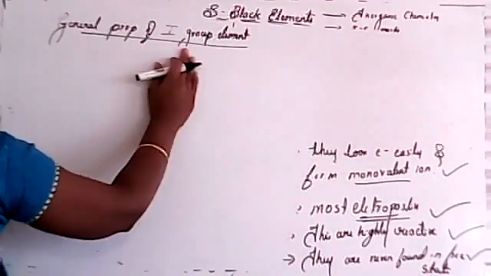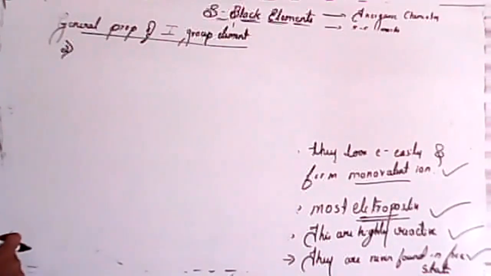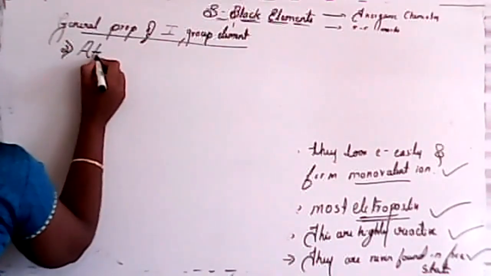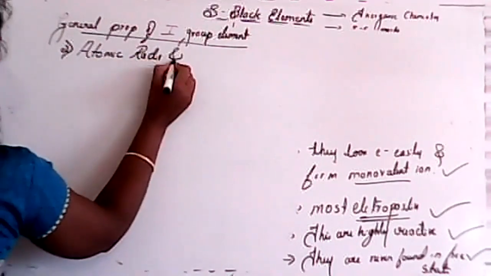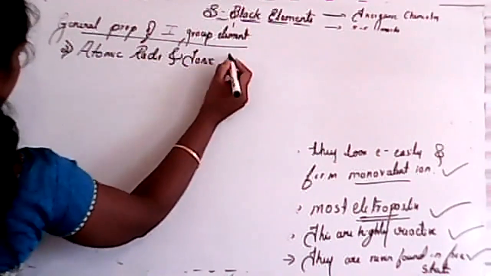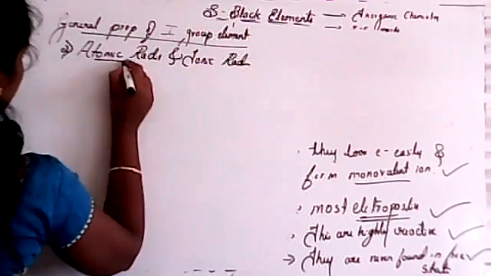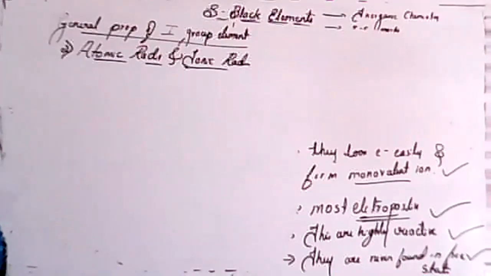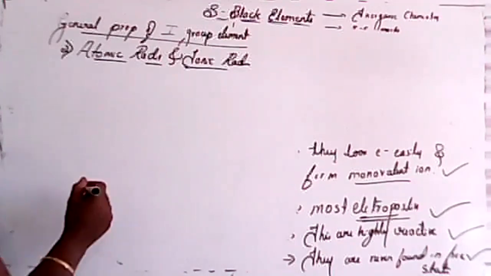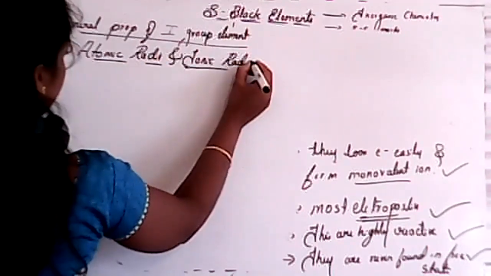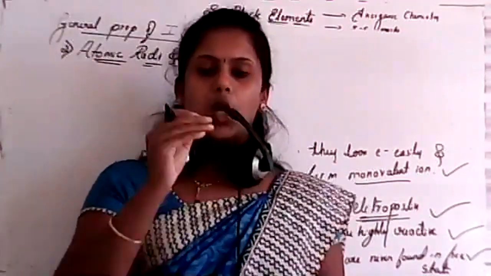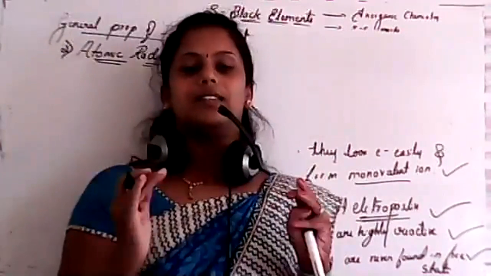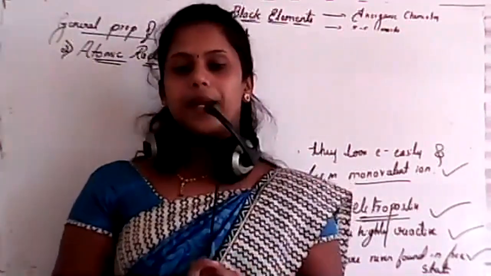See, the second property is atomic radii and ionic radii. Student, just tell me, in a periodic table, which group element has a large size?